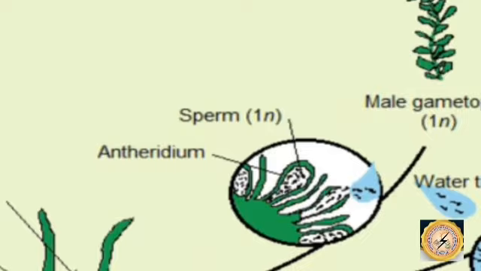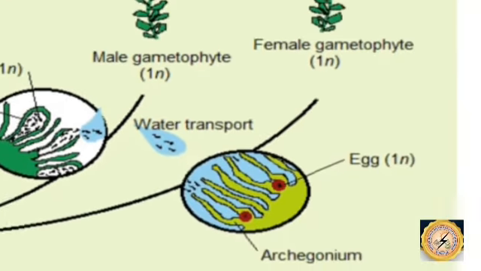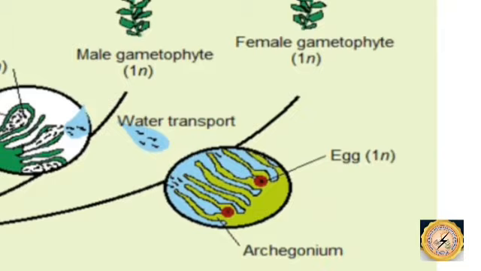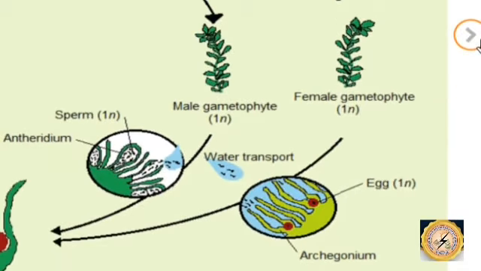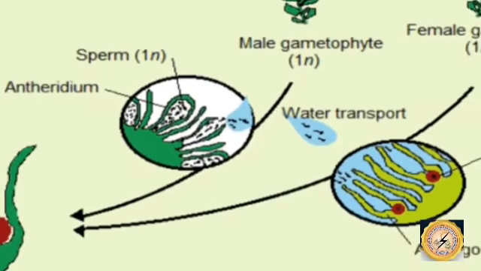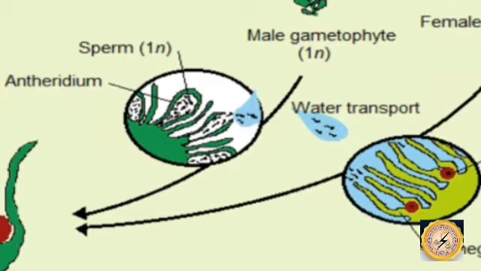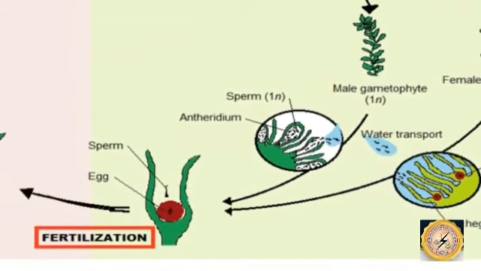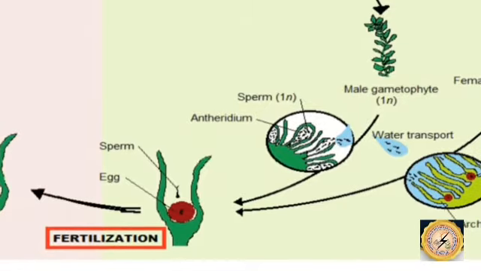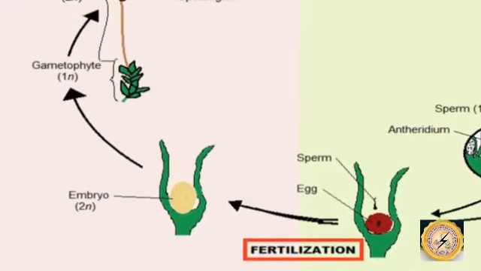Further on, they have the respective structures, that is the male and the female ones, the sperms and the egg cells. Water is the typical medium for the transport of such gametes. These gametes ultimately fuse together, that is, fertilization takes place and the embryo is formed, which is diploid in nature, that is 2N.